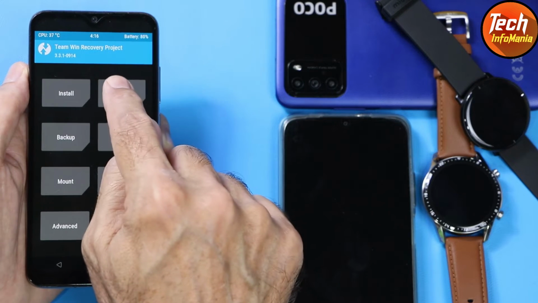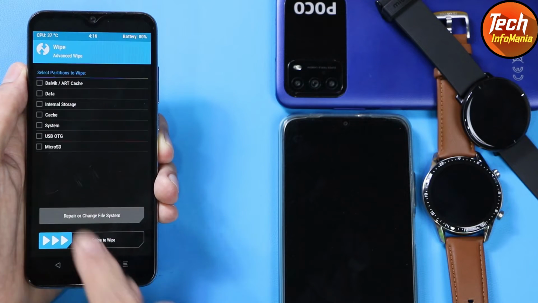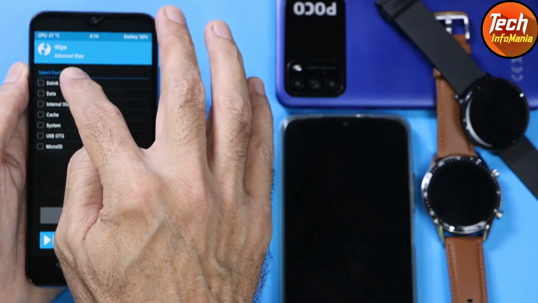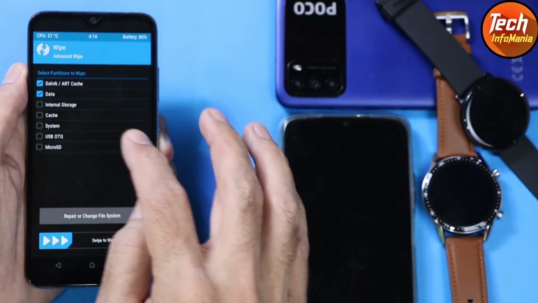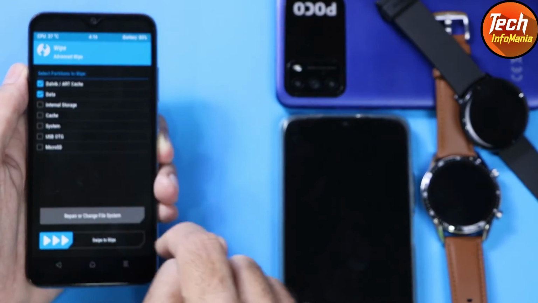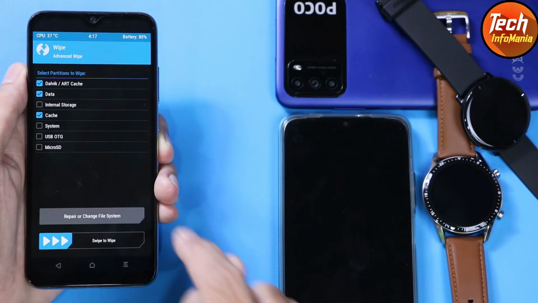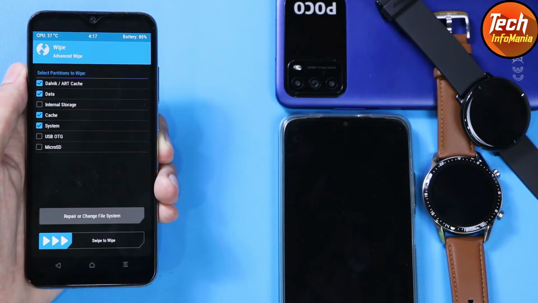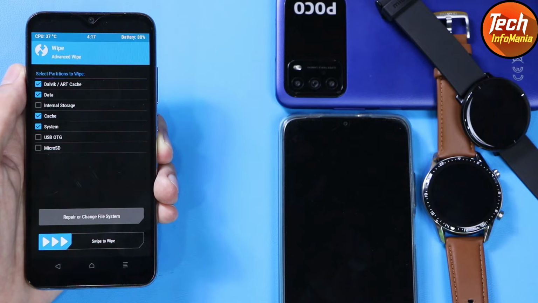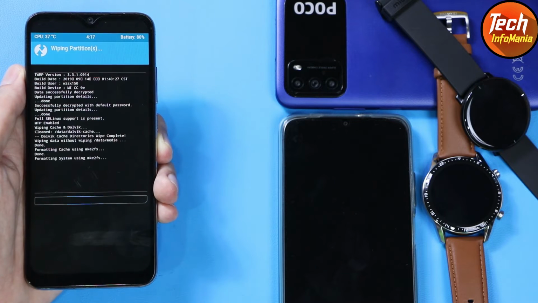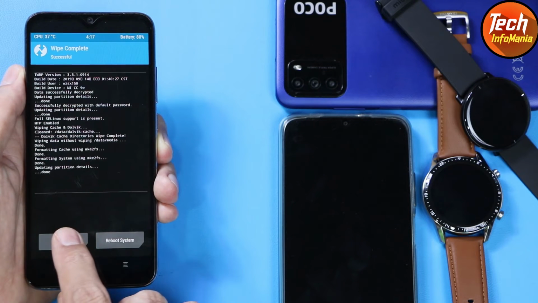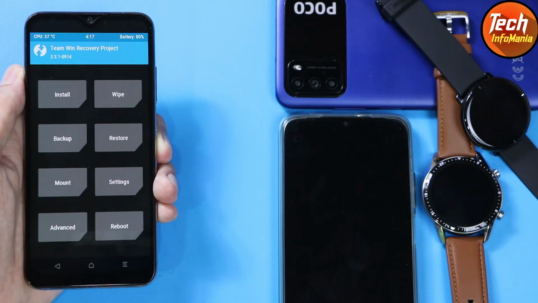Tap on wipe first, then tap on advanced wipe, select Dalvik partition, then data, and do not select internal storage. Third, cache and system. These four partitions need to be selected for clean updating or for clean flashing, then swipe. When it is done, tap back and come back to the main screen.